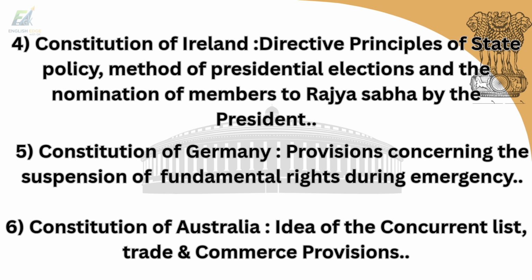Fourth is from Constitution of Ireland. One is directive principles of state policy, method of presidential elections and the nomination of the members to Rajya Sabha by the President. Next is from Constitution of Germany. They are provisions concerning the suspension of fundamental rights during emergency. And sixth is from Constitution of Australia. They are idea of the concurrent list and trade and commerce provisions.